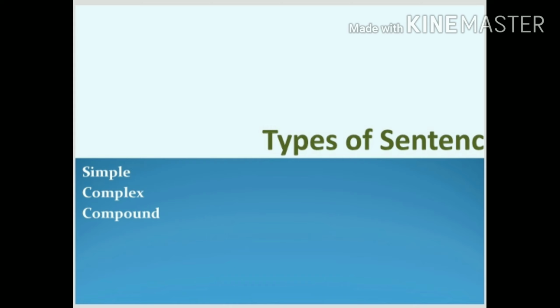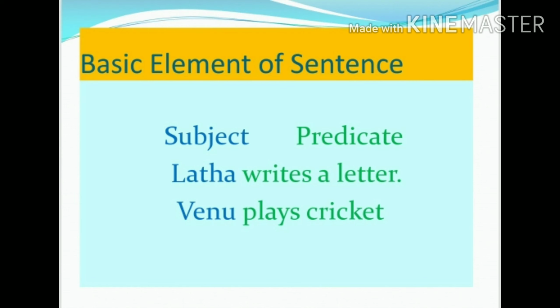For each and every sentence we have some basic elements. Let us know what the basic elements are. A sentence has two parts: subject and predicate. Subject means whom we are talking about, and predicate means verb plus object.